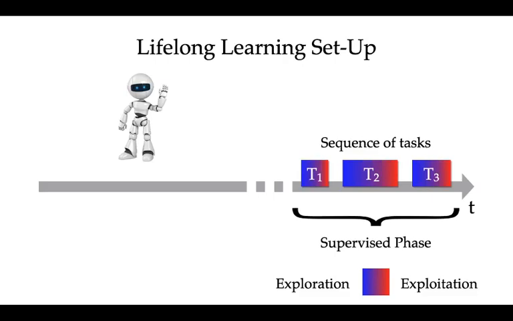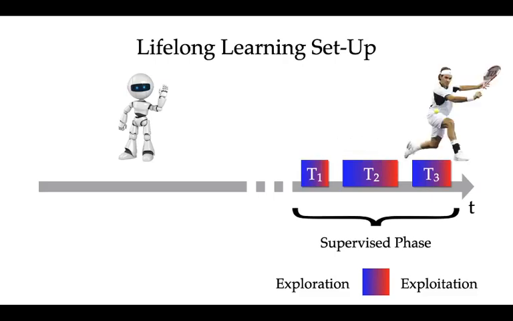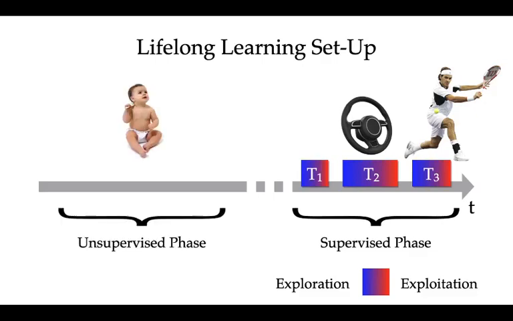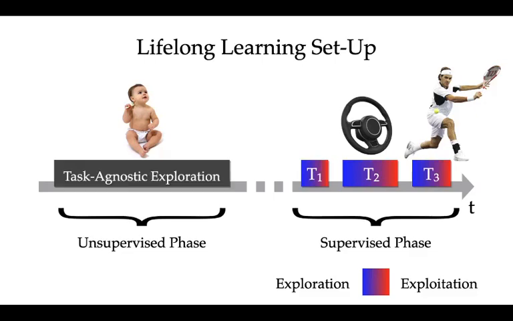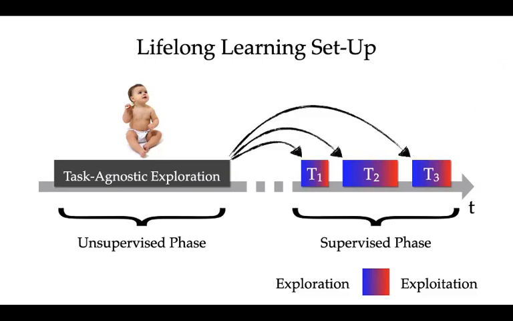These tasks might be playing tennis or driving a car. A human agent would never try to learn these tasks from scratch. Instead, he would undergo an unsupervised phase where no reward is specified, but he can still perform task-agnostic exploration of the environment, so that the resulting policy will be a starting point to efficiently learn subsequent tasks.